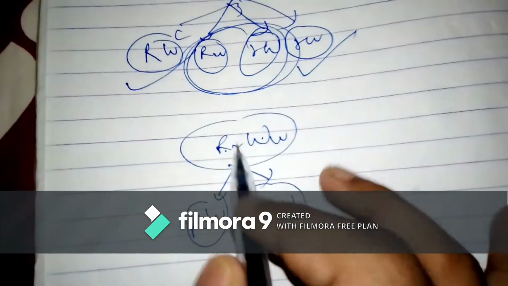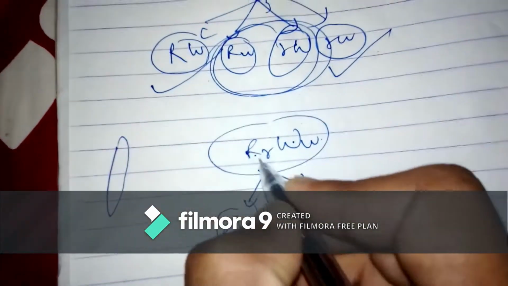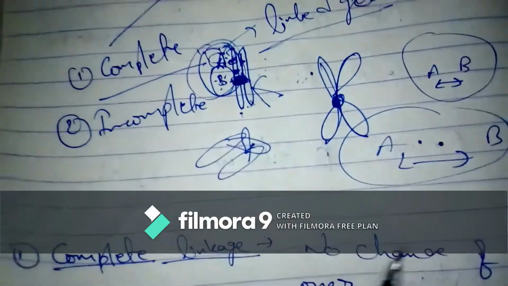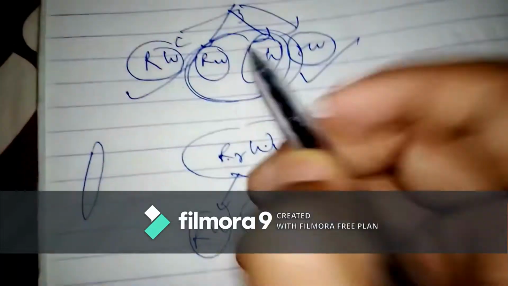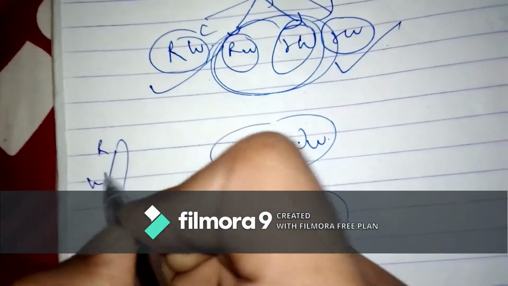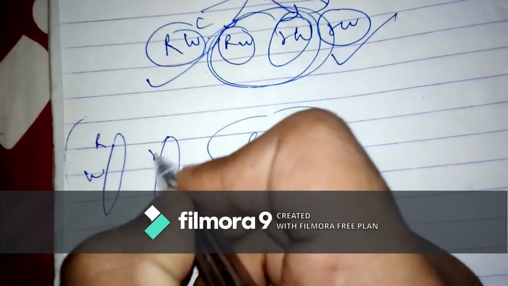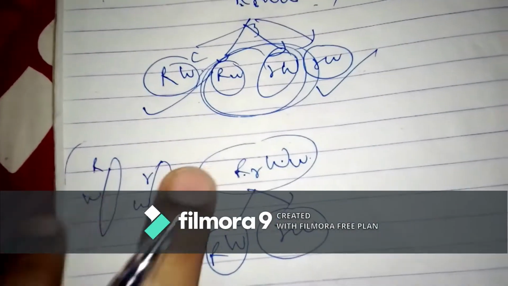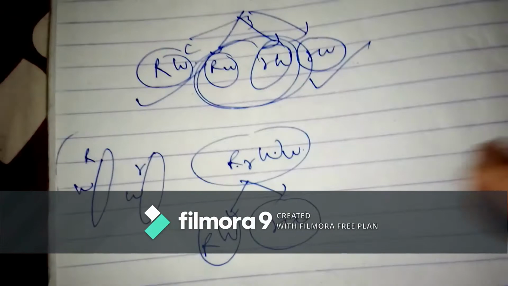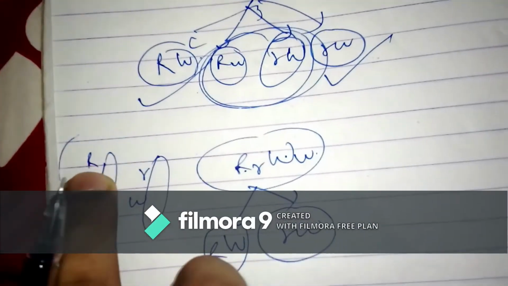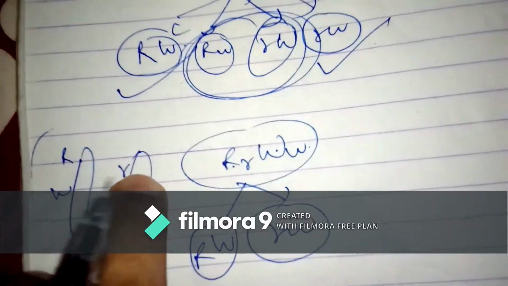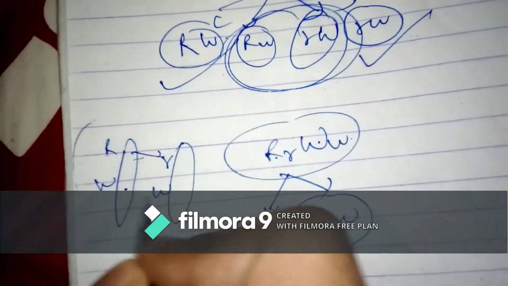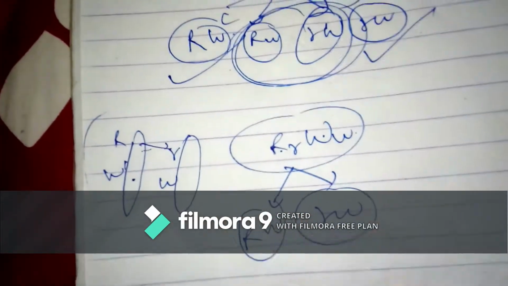Suppose these genes are lying on one chromosome. When I told you that in linkage the genes do not get separated, see, these both genes, capital R and capital W, are lying on one chromosome, and we know that small r and small w are lying on another chromosome. Alternate pairs lie on either of the chromosomes, isn't it? If this is capital R, meaning red, then this purple will be lying at the same locus but on another chromosome. Similarly, capital W and small w are on alternate chromosomes.